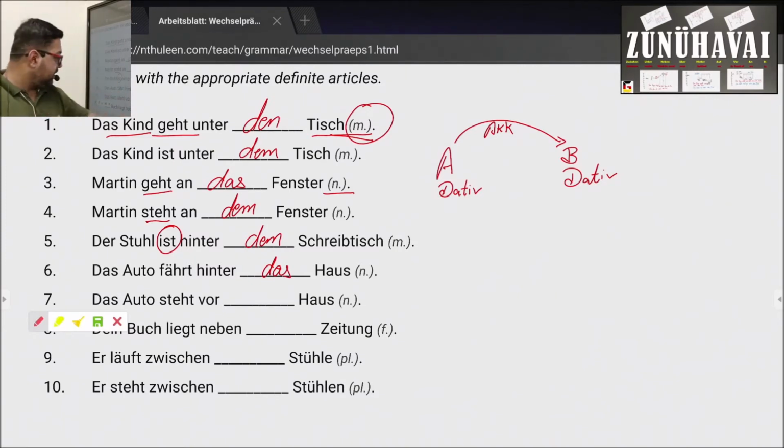It's moving. Okay. Das Auto steht vor dem Haus. Now it is standing, so it will be vor dem Haus.